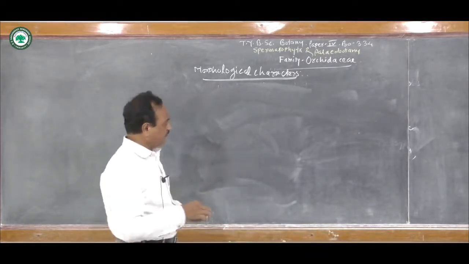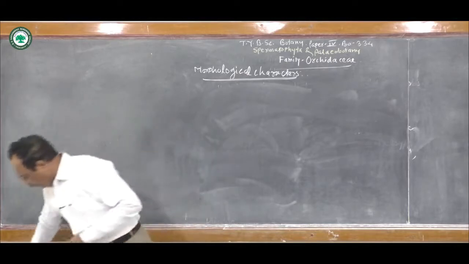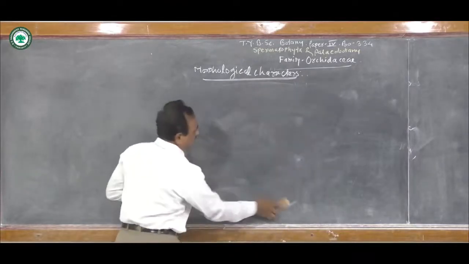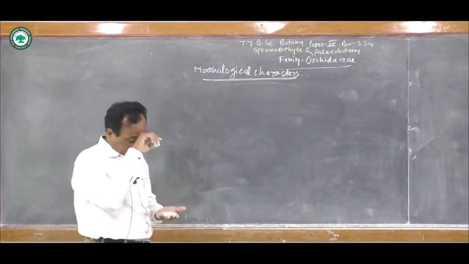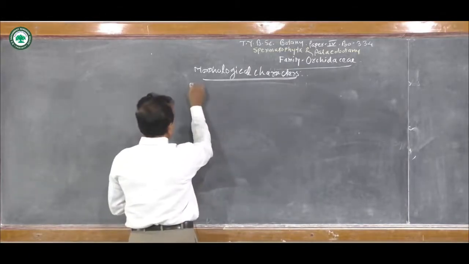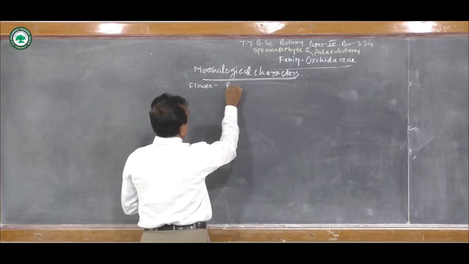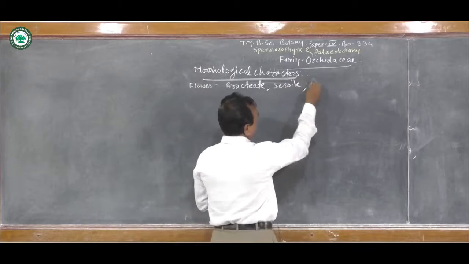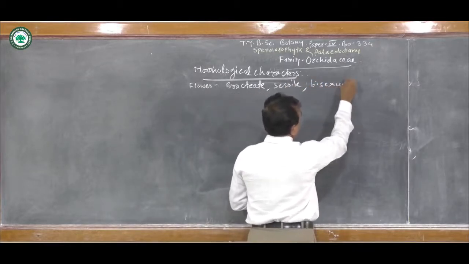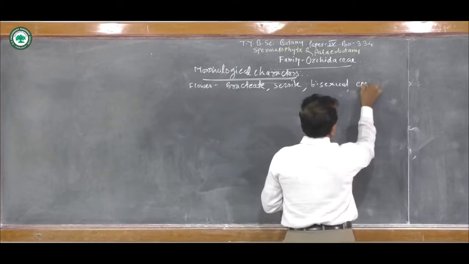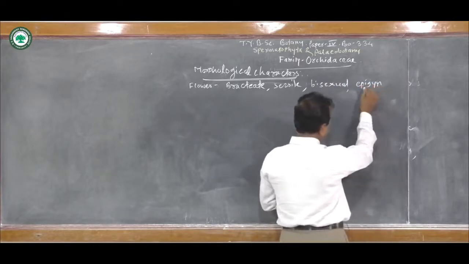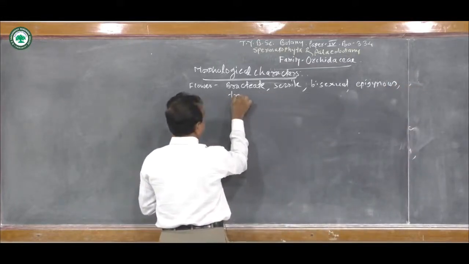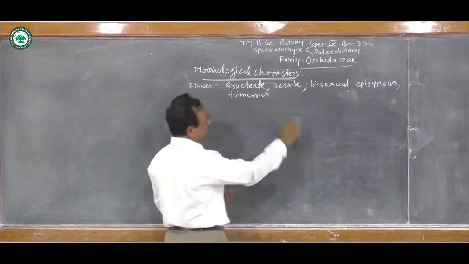Now let us see the flower and the floral parts. If we see the structure of the flower, the flowers are bracteate, sessile, bisexual, epigynous, and trimerous. Floral parts are present in multiples of 3.